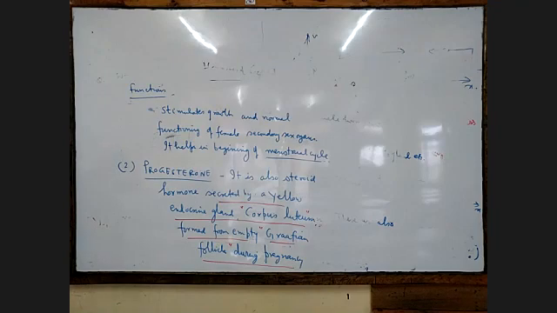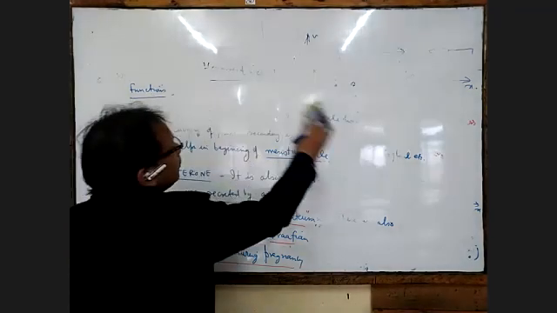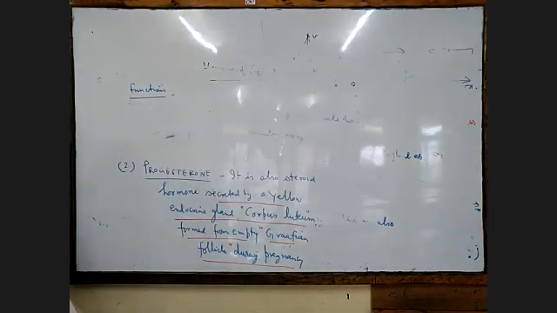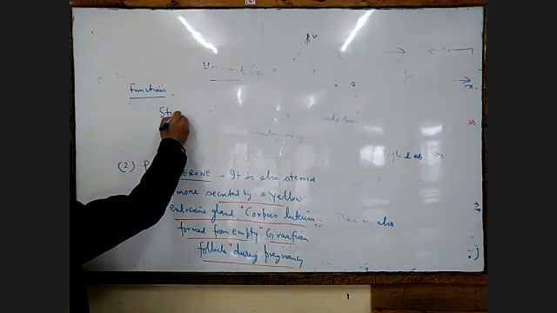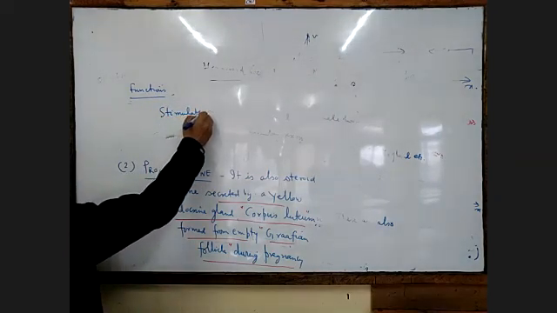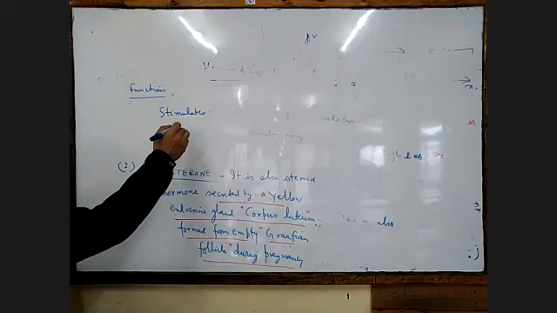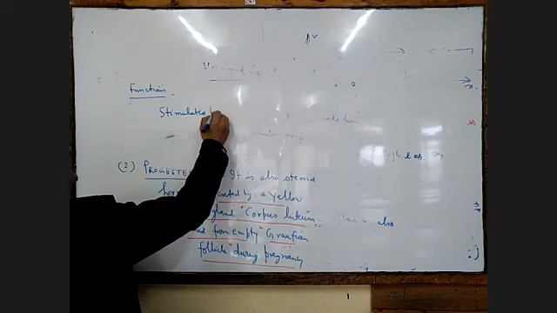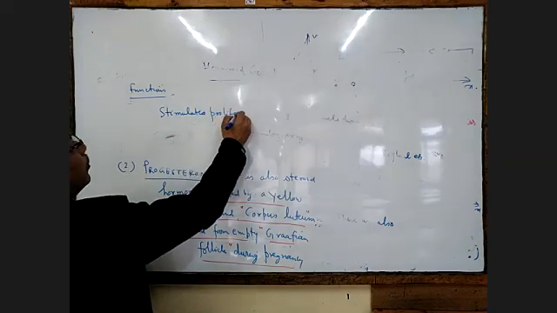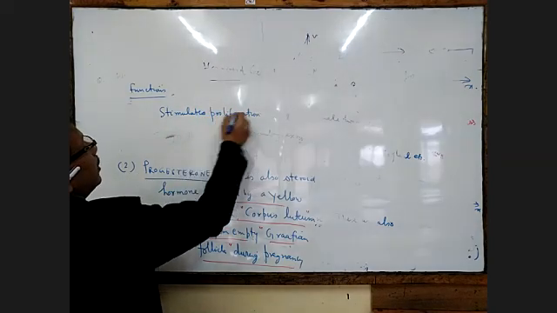Then we have to write the functions of progesterone. It stimulates proliferation of the endometrium. Proliferation means enlargement.